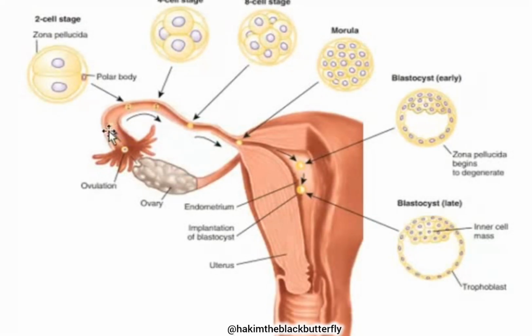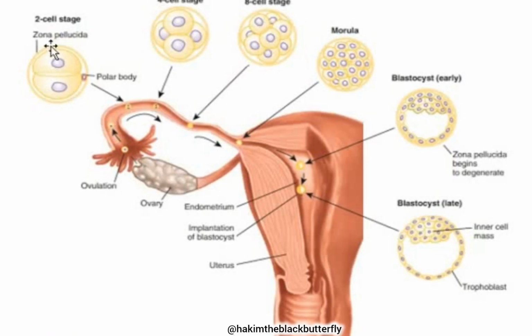It then begins to divide by mitosis. From one cell, it divides to form 2 cells, because under mitosis, 1 cell forms 2 cells. And you can see from one cell at fertilization, mitotic division begins to take place, and then we'll have 2 cells.